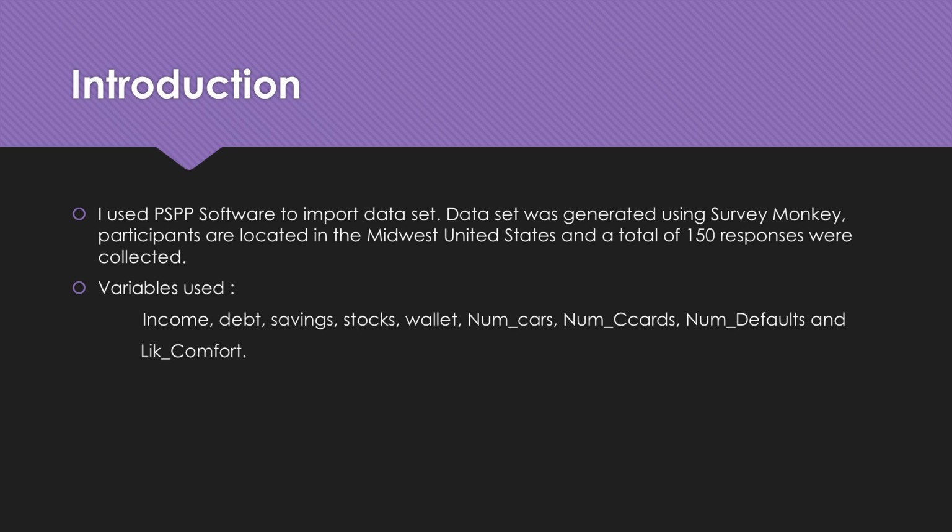Introduction. I used the PSPP software to import the dataset. The dataset was generated using SurveyMonkey. Participants are located in the Midwest United States, and a total of 150 responses were collected. The variables used were income, debt, savings, stocks, wallet, number of cars, number of credit cards, number of defaults, and comfort.